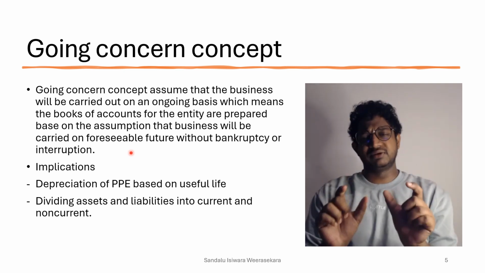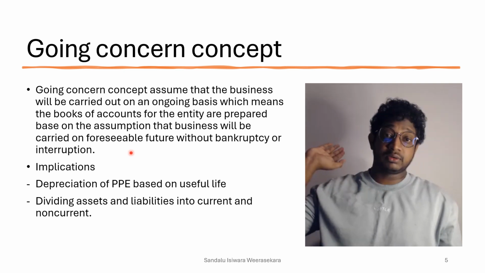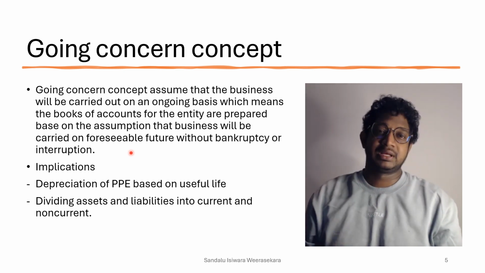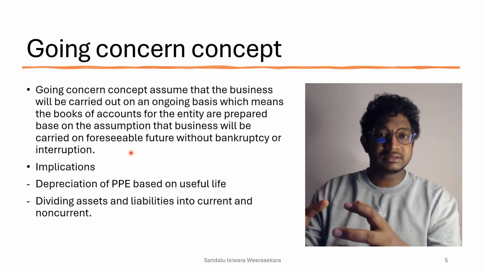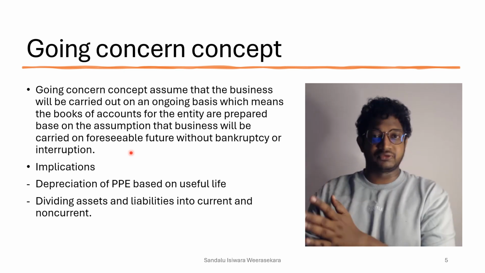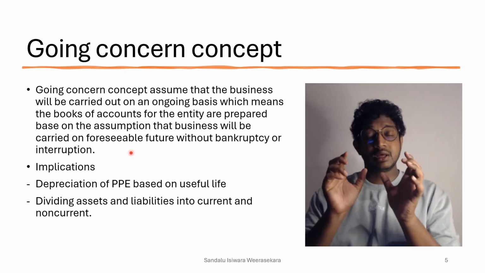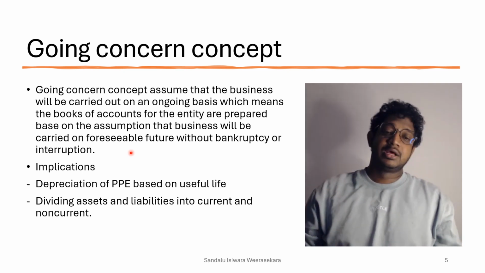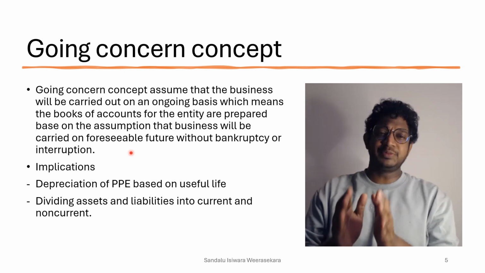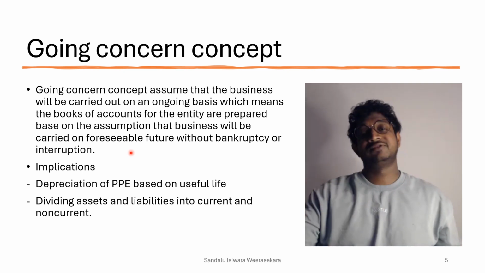So what is this foreseeable future? Foreseeable future does not mean 20, 50, 100 or 200 years. It means the future that you can predict, like within 5 to 10 years, but 100 to 200 years you can't predict, so that is not the foreseeable future. Foreseeable future means the future that you can predict and make estimations for, right? So the going concern concept means you are assuming that your business is not going bankrupt in that foreseeable future.